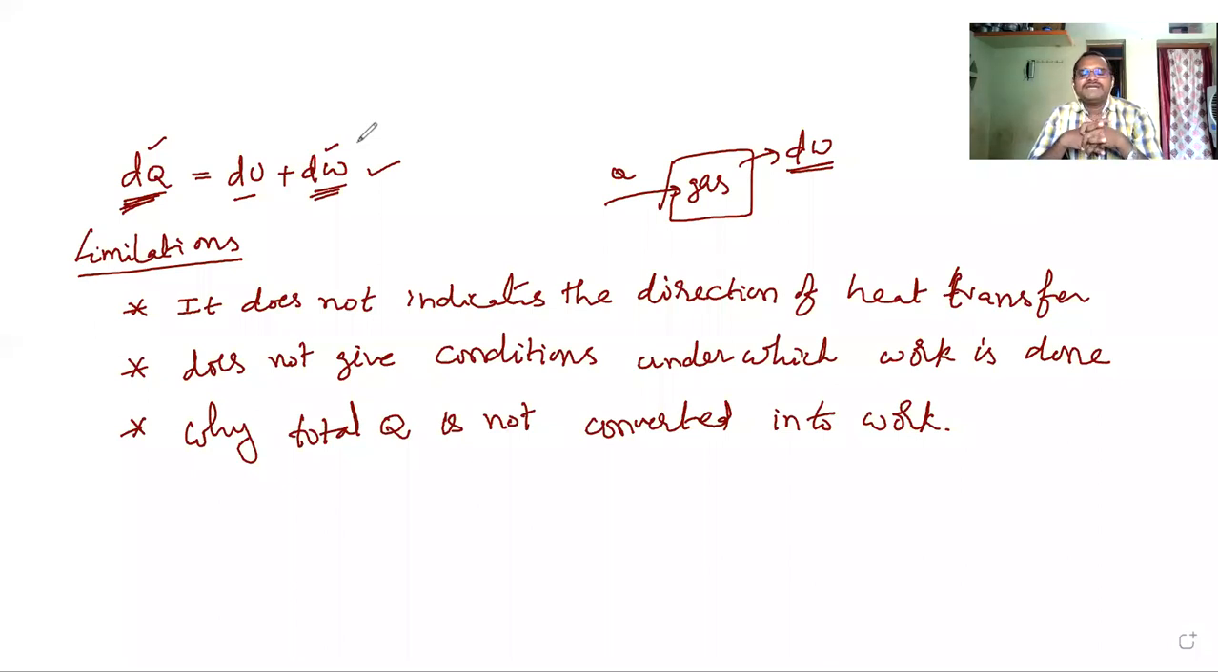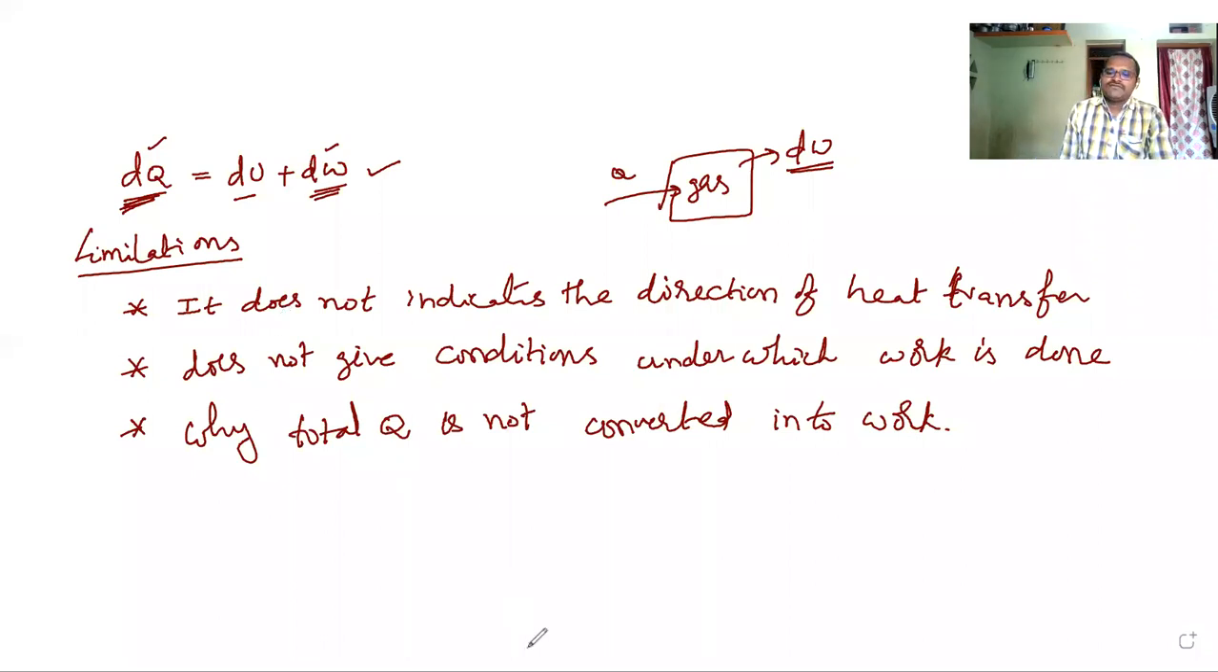These are the three main limitations of the first law of thermodynamics. First, it does not indicate the direction of heat transfer. Second, it does not give the conditions under which work is performed by the system or on the system. Third, why is total heat energy not able to convert into work or into another form of energy? Why is some internal energy increasing? The first law is unable to explain all these.